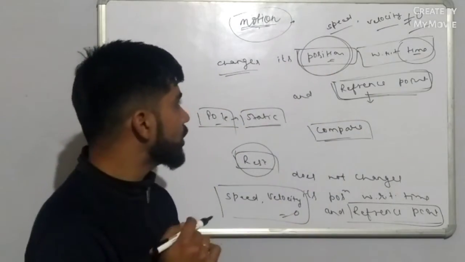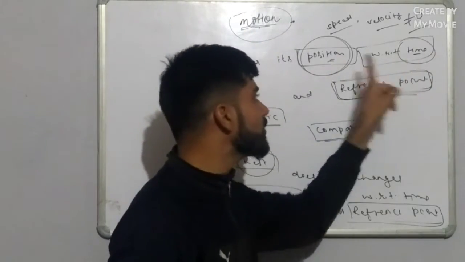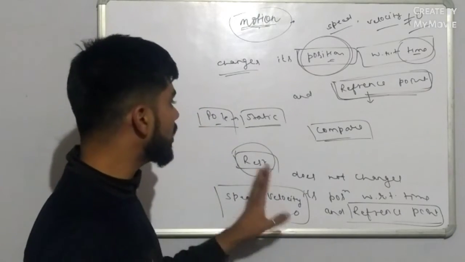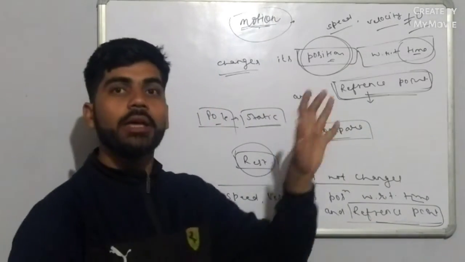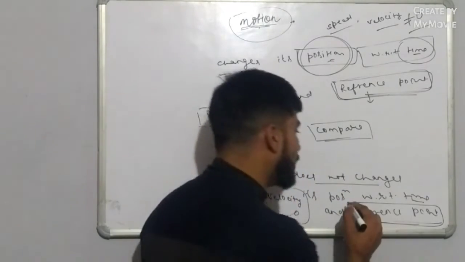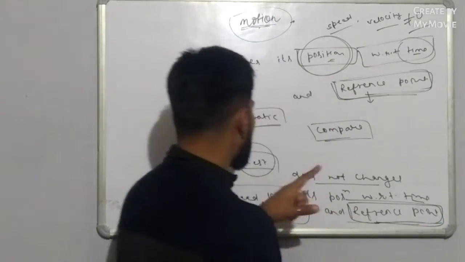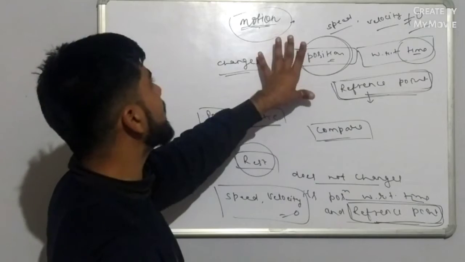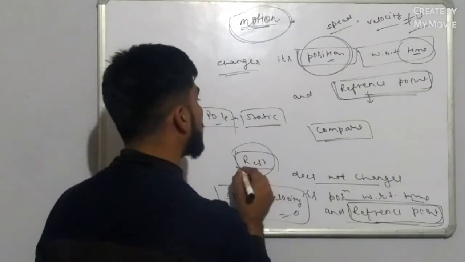So in case of motion, the position of an object changes with respect to time and a reference point, and in case of rest, the position of the object does not change with respect to time and a reference point. A reference point is the point we know about, and after comparison with it we can find the actual condition of any object, whether it is in motion or at rest.